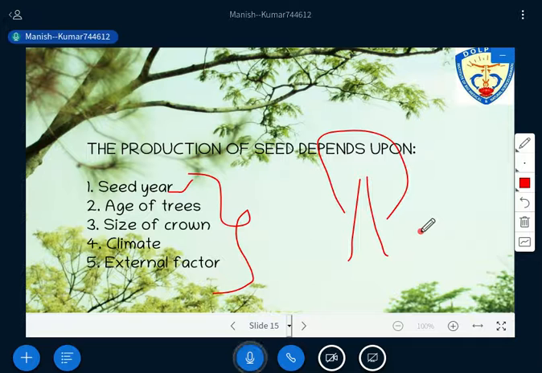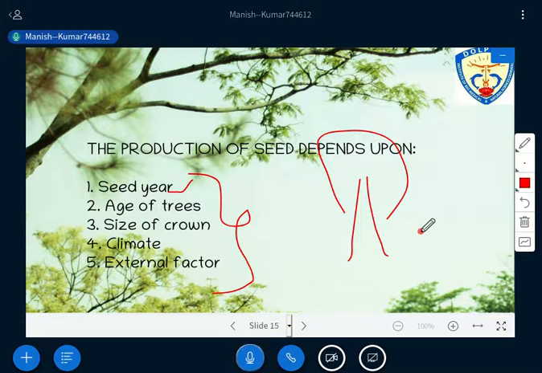Then age of the tree, you have already understood that. Then we are talking about the size of the crown. On this factor, listen carefully. The first thing is that the bigger the crown is, the larger the production of seed will be. And if you talk about the age of the tree, generally the middle-aged mature tree, have you got that?